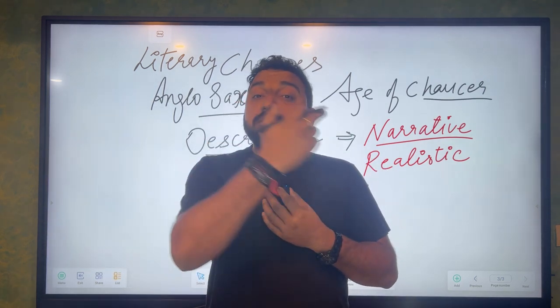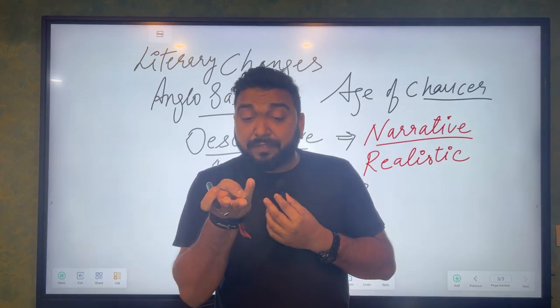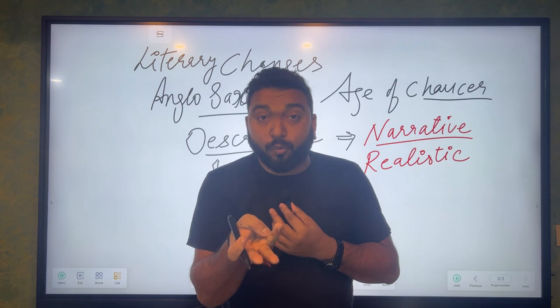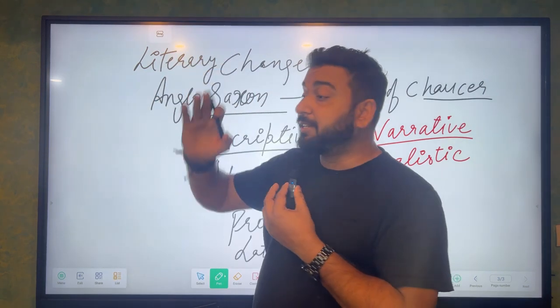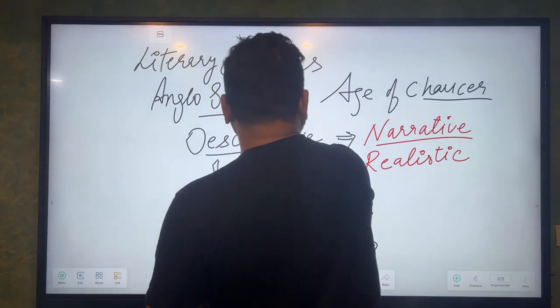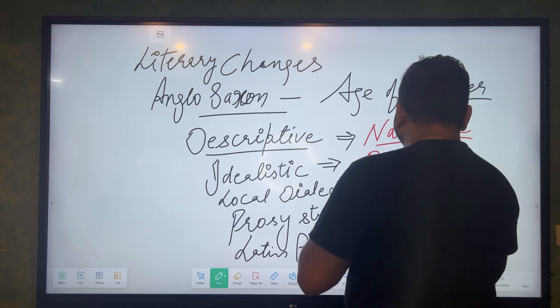So Chaucer's work, Chaucer's career, the age of Chaucer becomes realistic. They are dealing with the corruption of the church. They are dealing with the character of women. They are dealing with corrupt people. They are not dealing with King Arthur's idealism. They are talking about reality. So the shift is from idealistic literature to realistic, from local dialect to standard language.